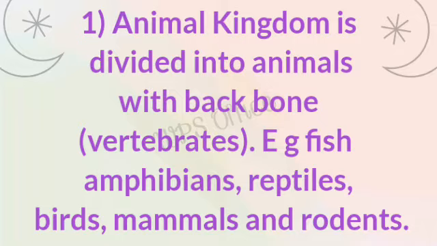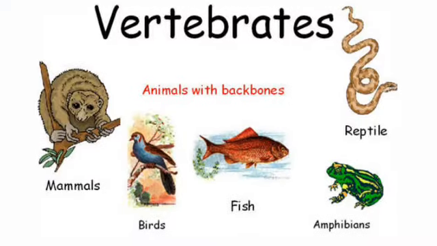Examples are fish, amphibians like frog, reptiles like lizard, birds like parrot or dove, mammals like cow or sheep, rodents like rats. So take note of that.